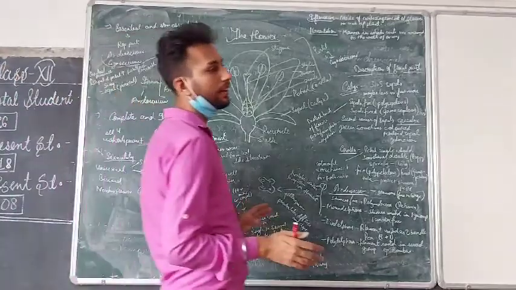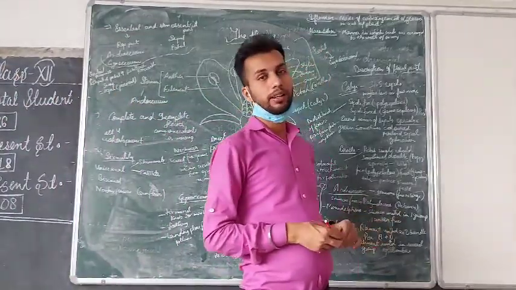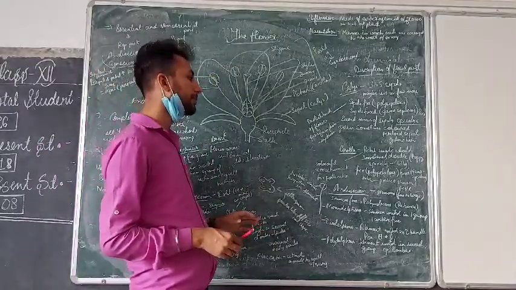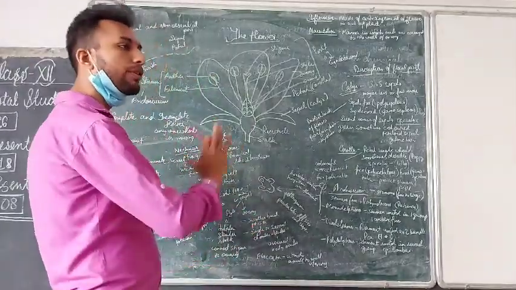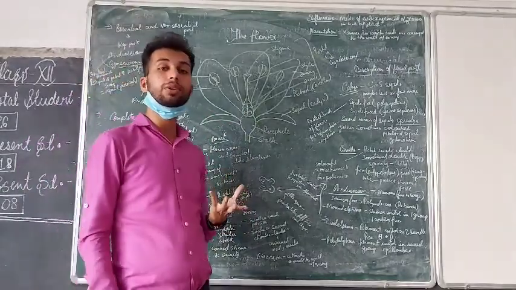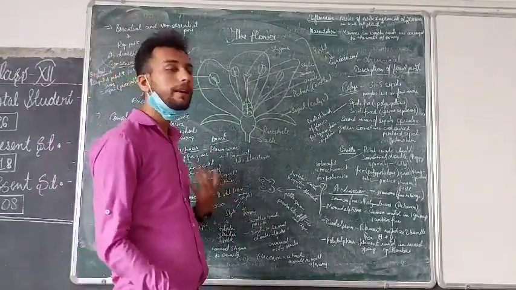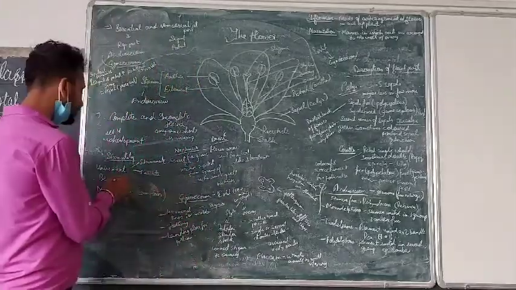And the next flower is a female flower, in which the stigma, style and ovary are all present. So the male flower is different and the female flower is different. That means it denotes a single sex, a male flower or a female flower. That condition is called the unisexual condition.